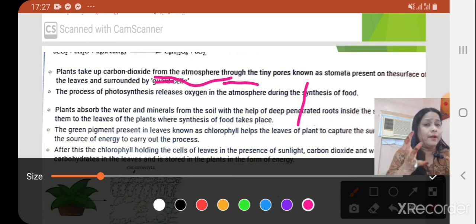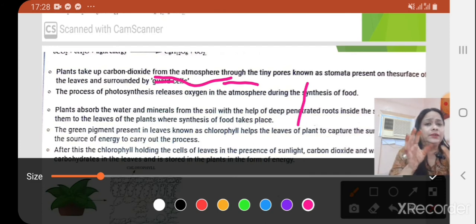But how can atmospheric carbon dioxide be absorbed by the leaves? Which cell is involved in this work during photosynthesis? This is a very important factor for absorbing carbon dioxide. How can we define it and how can we prove it?